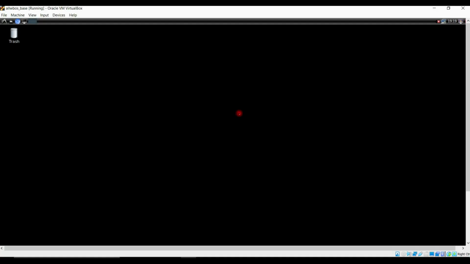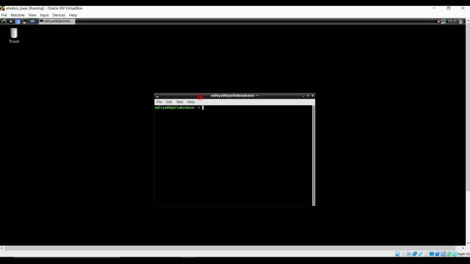So in the next part, we will see how we can install the VirtualBox guest additions so that we can copy some text from our host system, that is the Windows system, to the Linux environment, or we can copy some text from Linux to the Windows host environment. So first of all, click on the terminal and type sudo apt update. It will ask for a password, just give it the password.